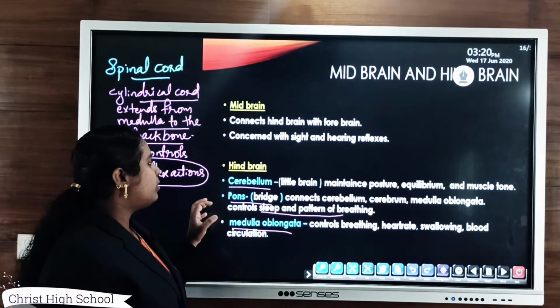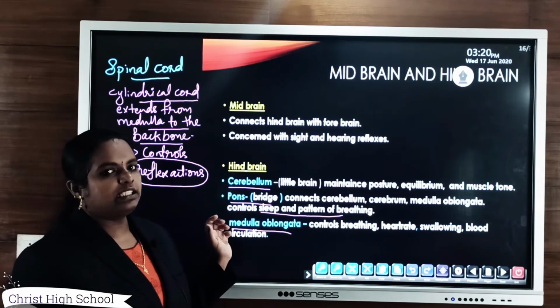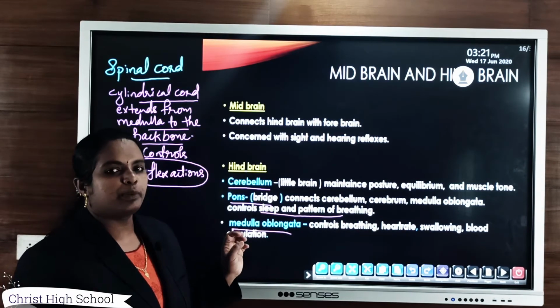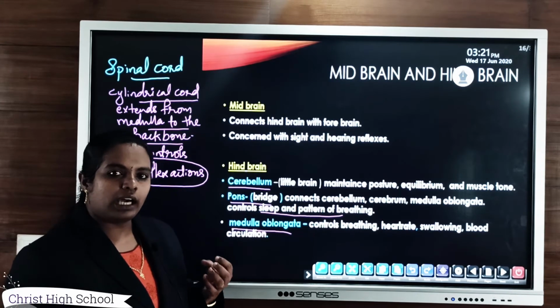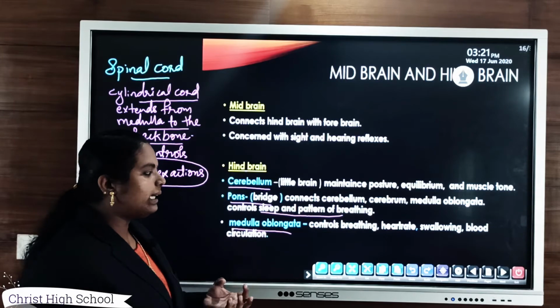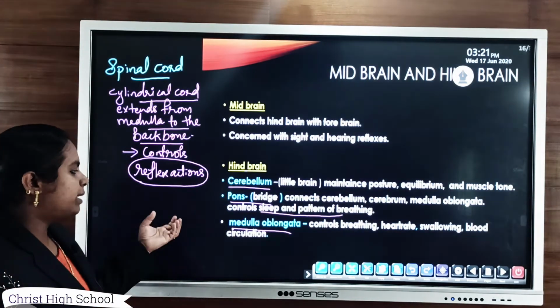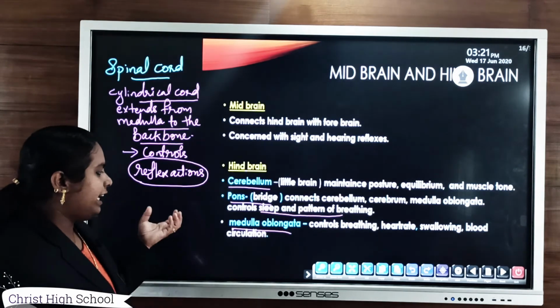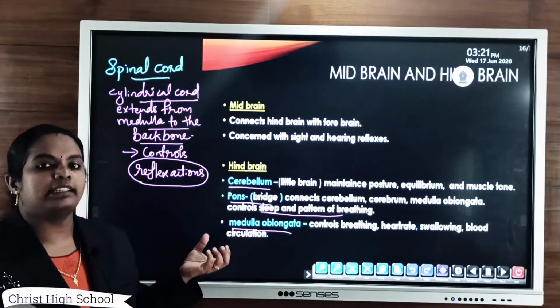Then the third important part of hindbrain, that is known as medulla oblongata. This medulla oblongata controls the process of breathing or respiration as well as the beating of heart, then circulation of blood, then swallowing of food. That is why any injury to medulla oblongata will lead to sudden death.